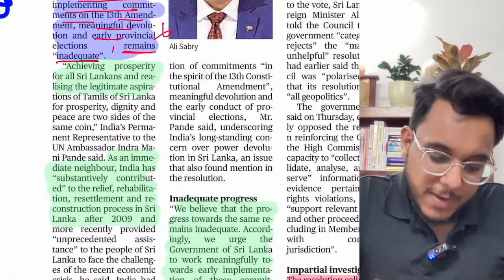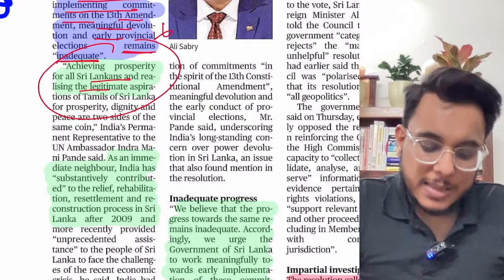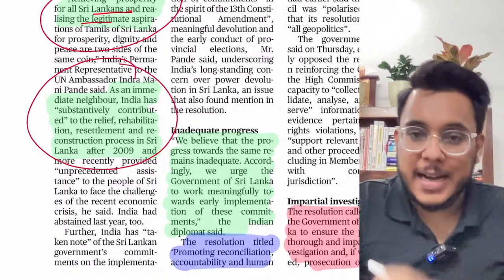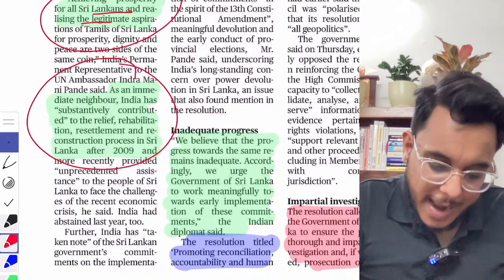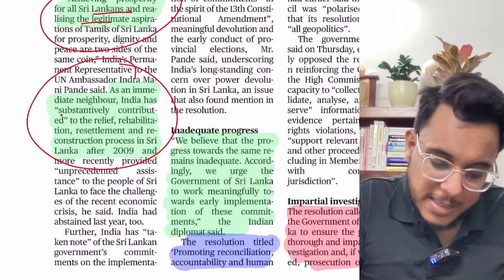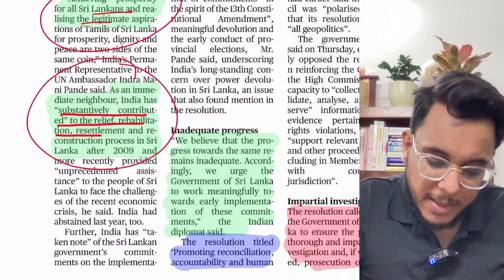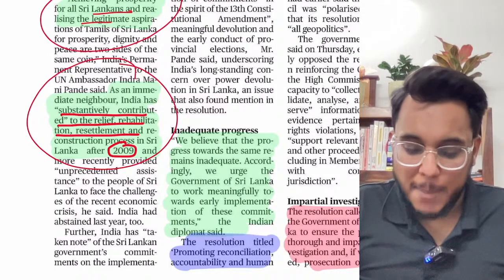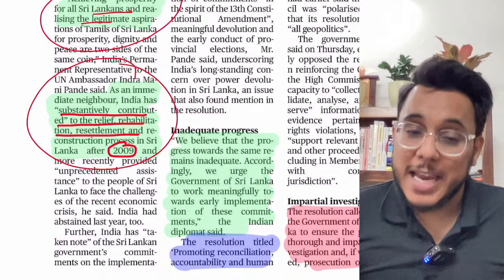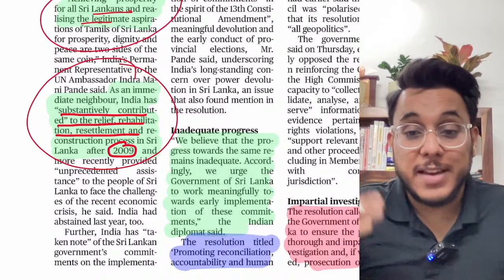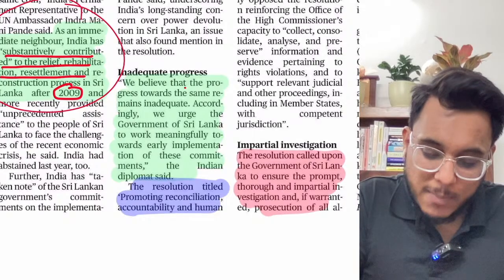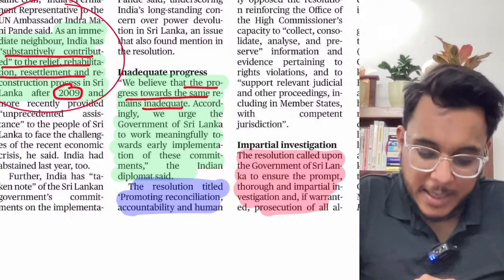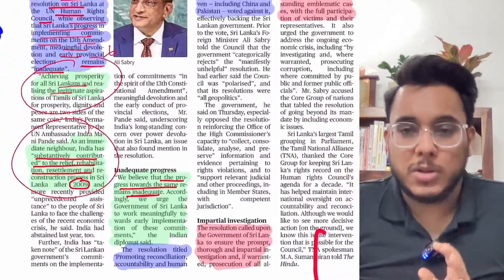India says that we want all Sri Lankans to achieve prosperity and be happy. India had said that India is a neighbor of Sri Lanka. So as a neighbor, India had substantially contributed to the relief, rehabilitation and resettlement of the Sri Lankans after the 2009 war. In the past we have supported Sri Lanka, even now we are supporting Sri Lanka, and we believe that the progress towards the 13th Constitutional Amendment Act remains inadequate. The government will work on that particular thing.